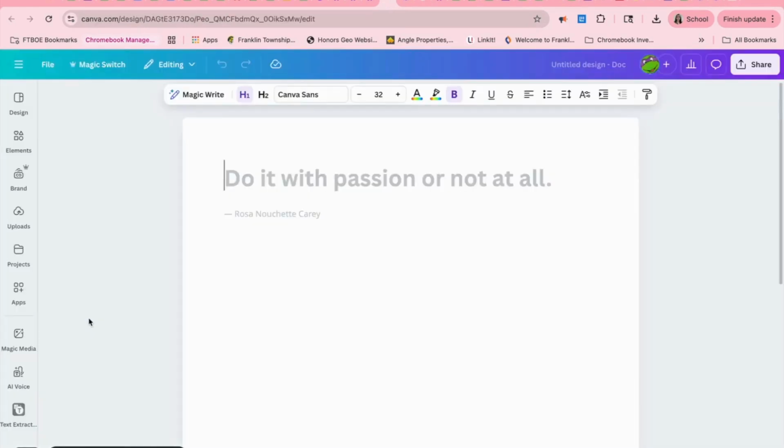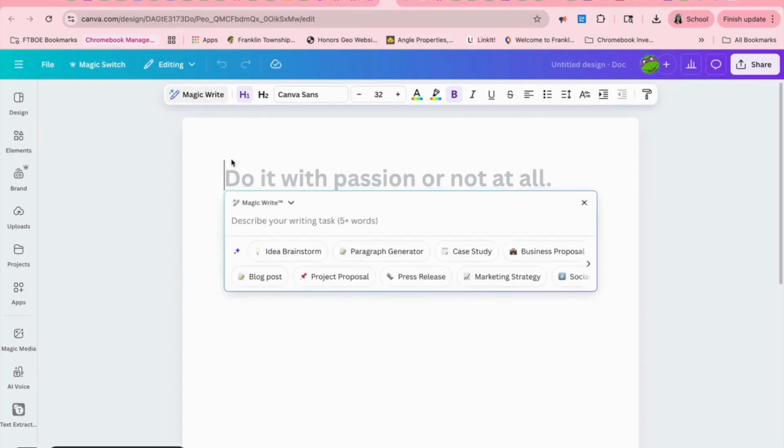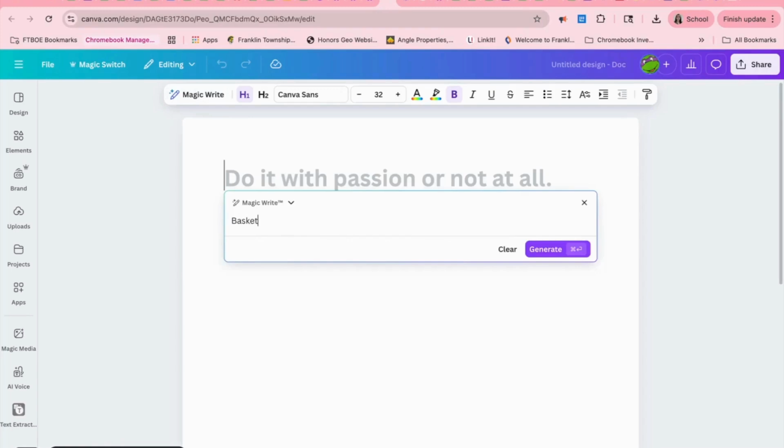Lastly, I'm going to show you another thought starter, which is within Canva, which is free for educators. I've opened up a document and clicked on Magic Write. Here you can type in words to help brainstorm your idea. Basketball player who struggled making friends.